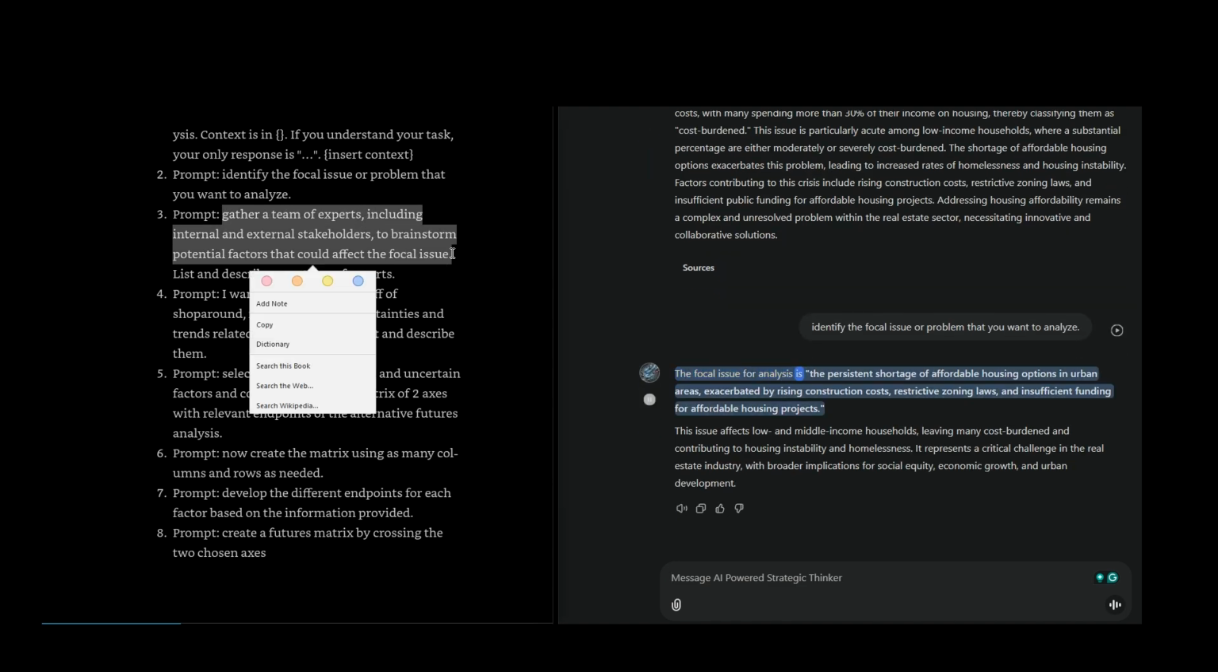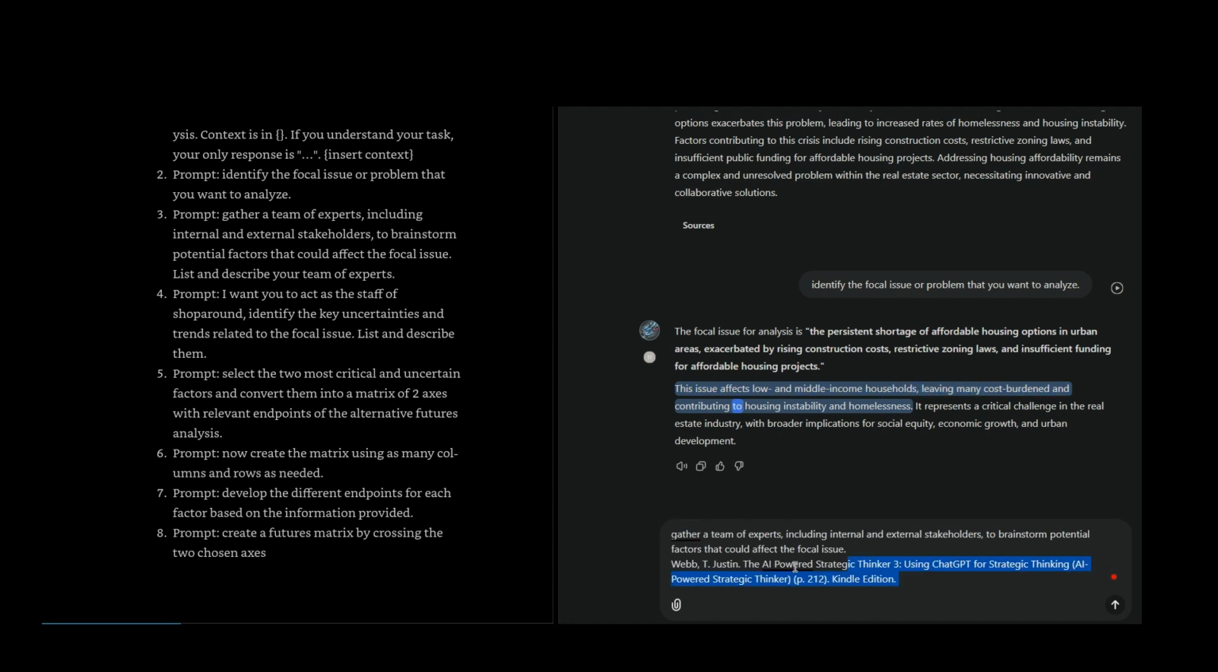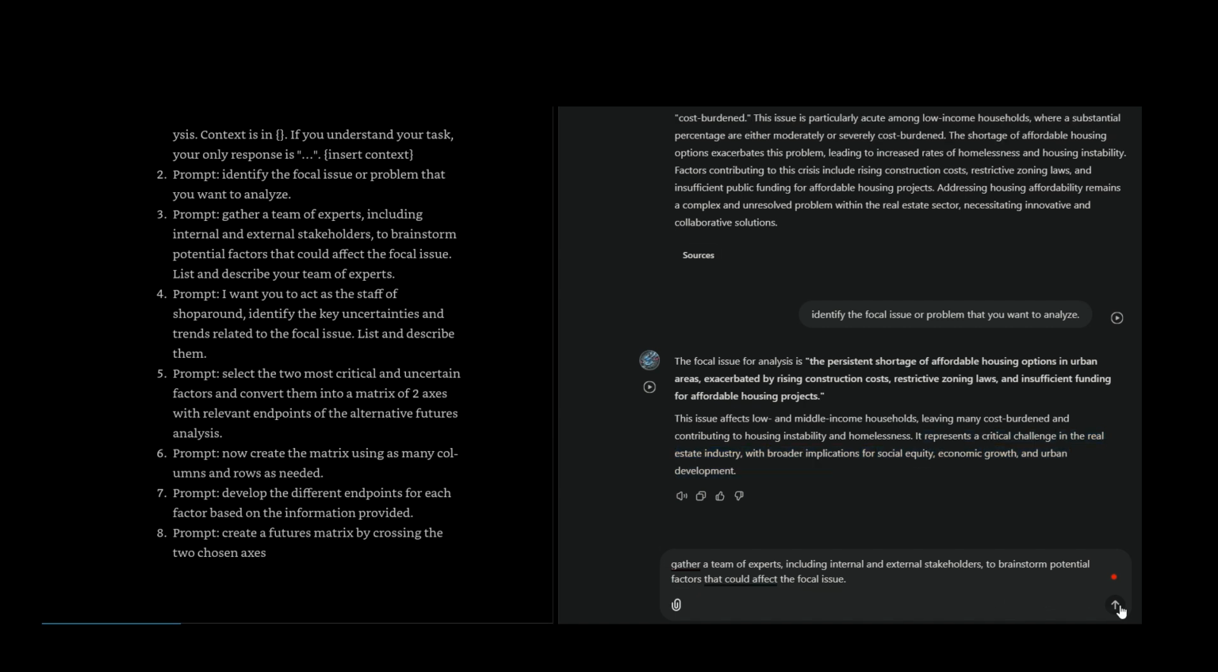The focal issue for analysis is the persistent shortage of affordable housing options in urban areas, exacerbated by rising construction costs, restrictive zoning laws, and insufficient funding for affordable housing projects. This issue affects low and middle-income households, leaving many cost-burdened and contributing to housing instability and homelessness. It represents a critical challenge in the real estate industry, with broader implications for social equity, economic growth, and urban development.